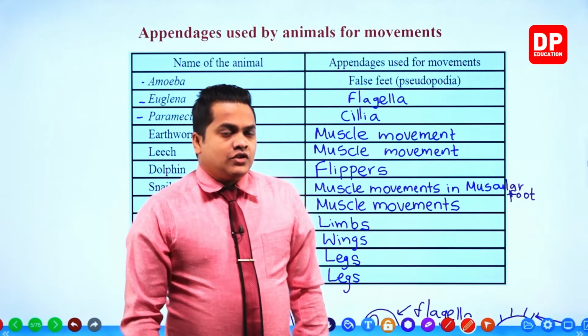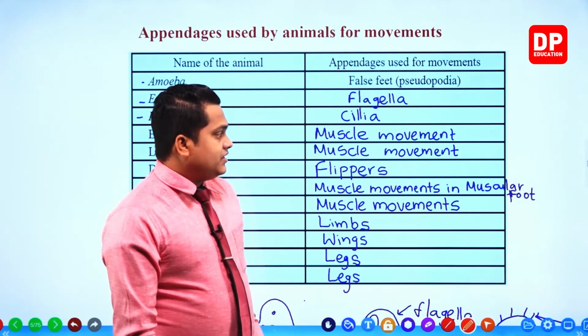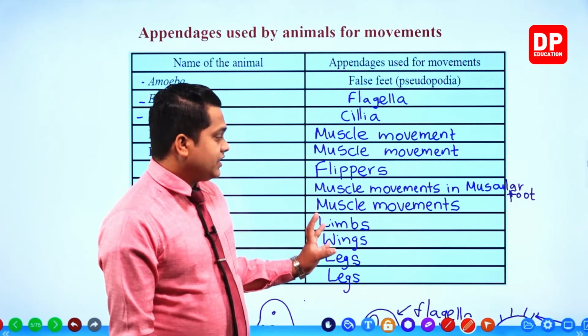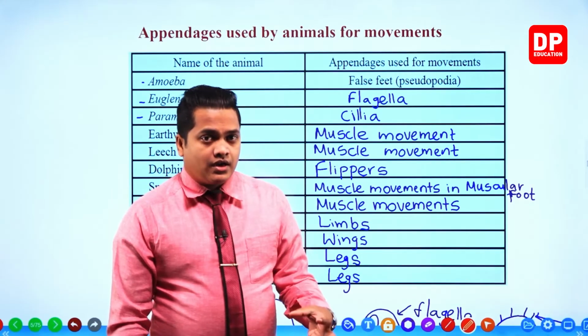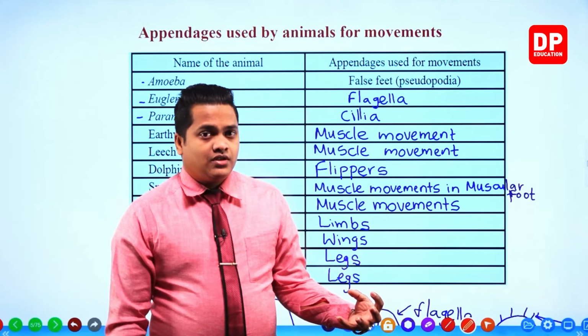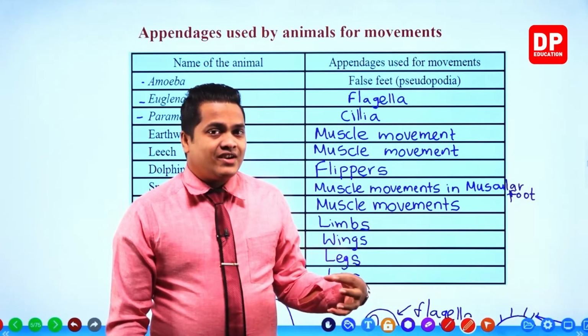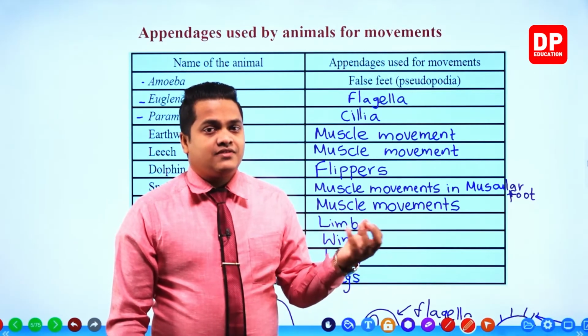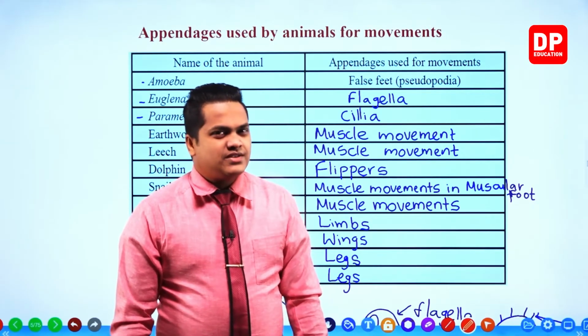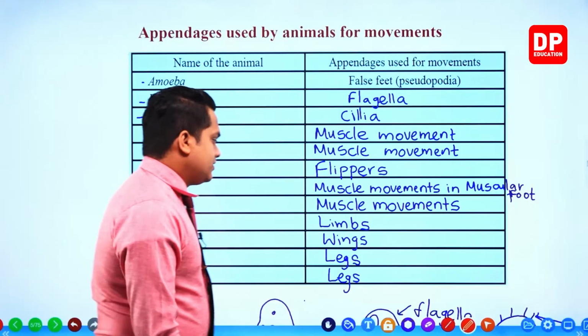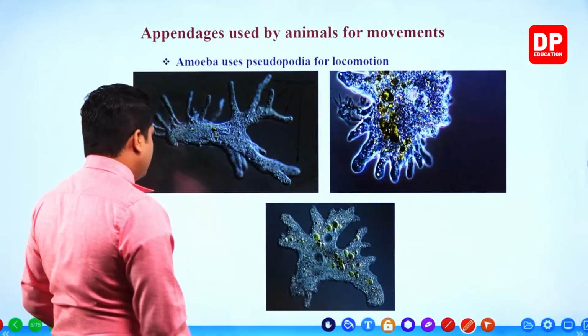Right then, as you can see within the given table, it's very simple to get an observation. The observation is that different animals use different kinds of appendages for their locomotion. So our observation is very simple. Okay then, let's head on to see the other things.